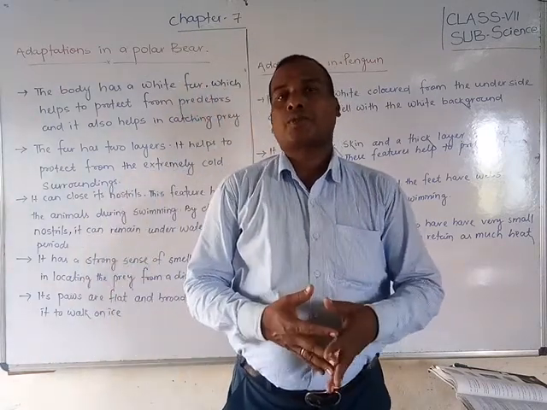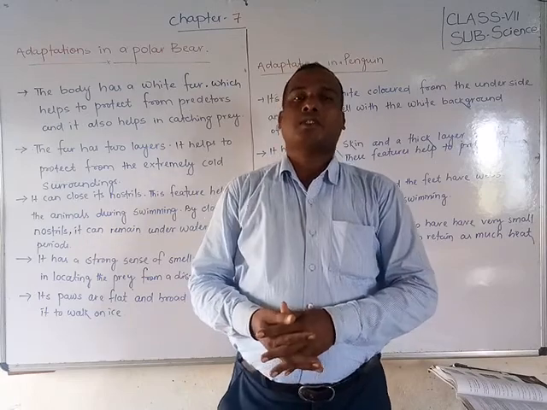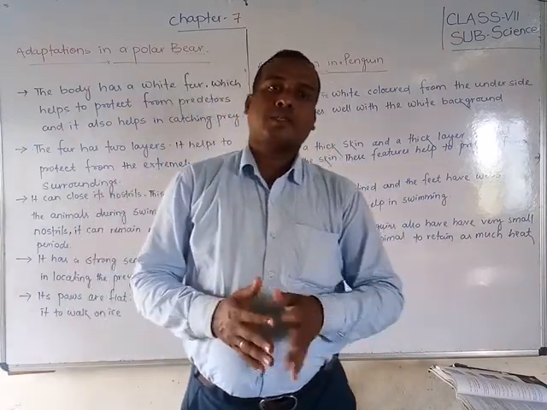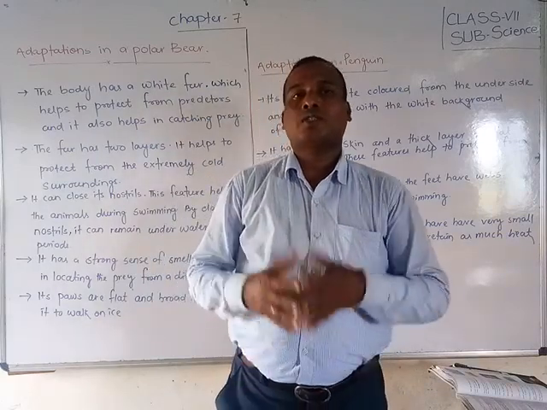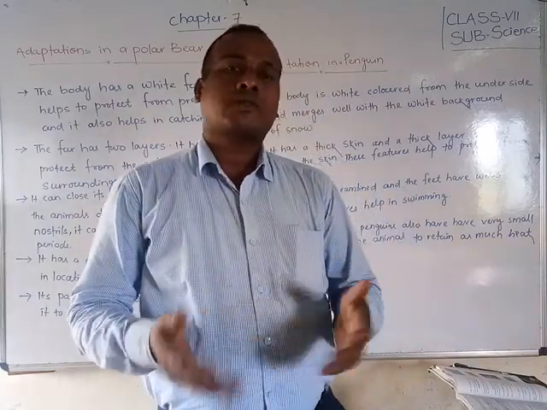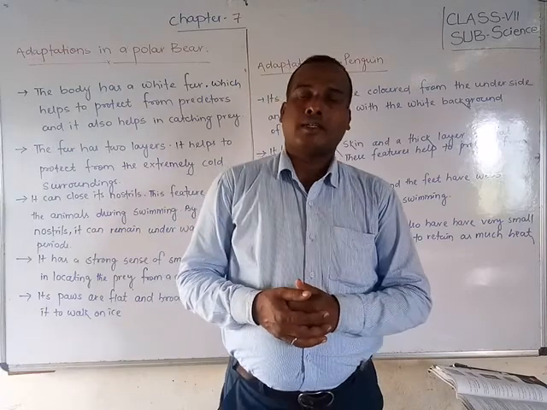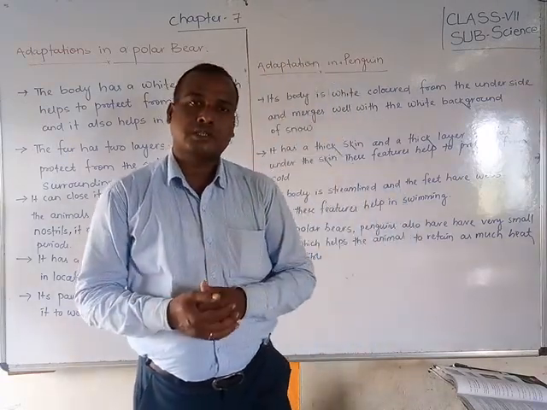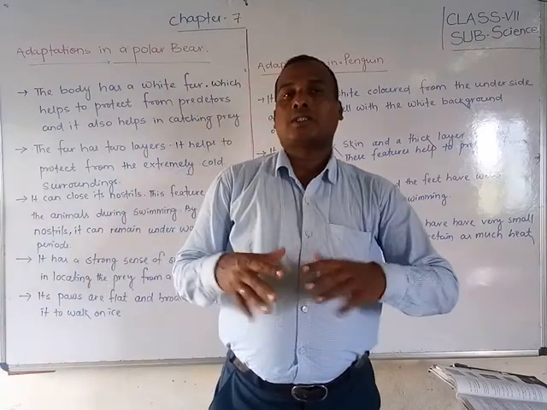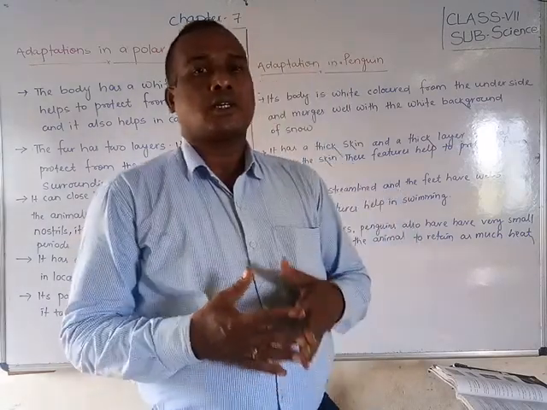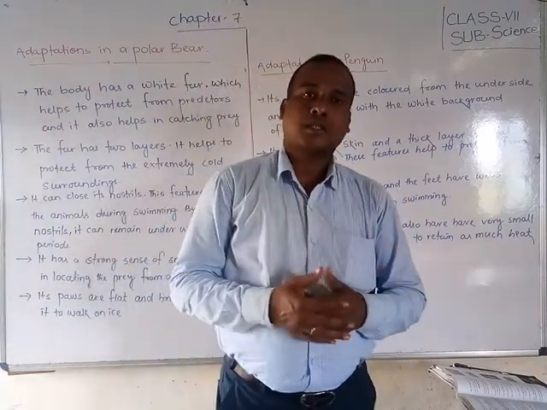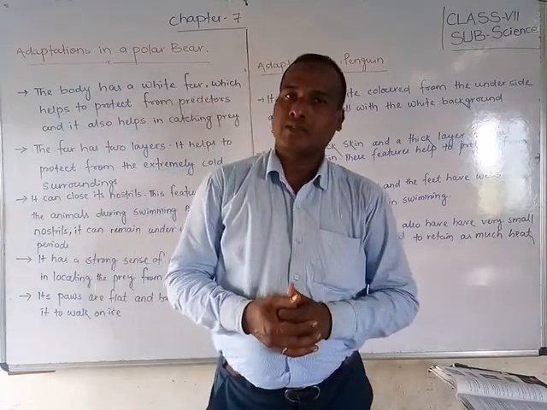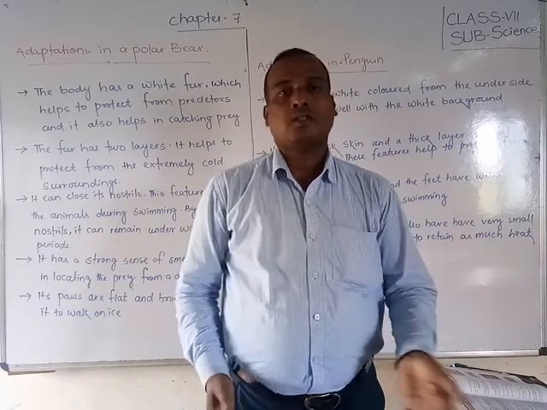Students, today we are going to continue our 7th chapter, that is weather, climates and adaptation in animals. In previous classes I have already told you about the different climate zones of the earth, the polar zones, how the polar regions and the equator regions and the hot regions are. According to those regions, how cold they are, how hot they are, where the heavy rains are in the equator, I have already discussed in the previous video.